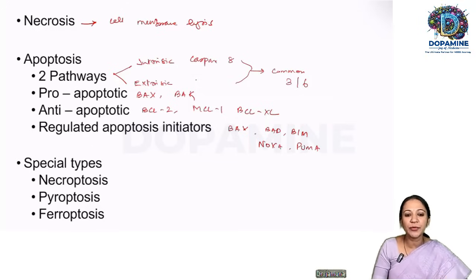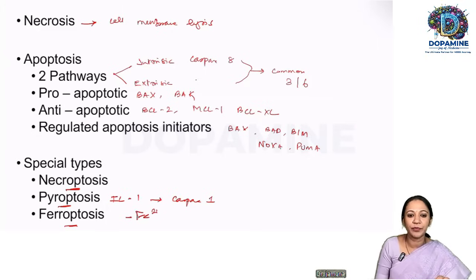Coming to the special types of cell death, we have necroptosis. As I already said, it is caspase independent programmed cell death. Pyroptosis: pyro means fever, involving interleukin-1, which is the pyrogen, an inflammatory cytokine. So this interleukin-1 will specifically activate caspase-1. So here again, it is a caspase-dependent cell death. Ferroptosis is iron-mediated. We are all aware. So the right response for this question is apoptosis and pyroptosis.